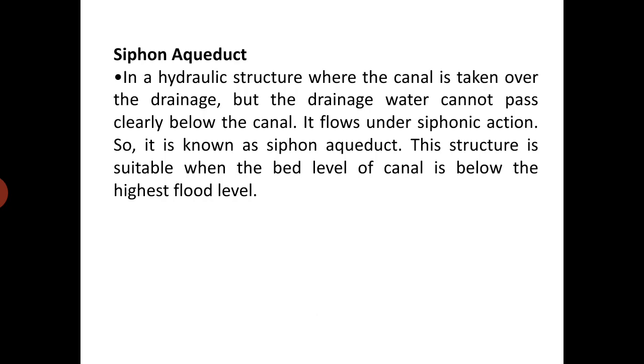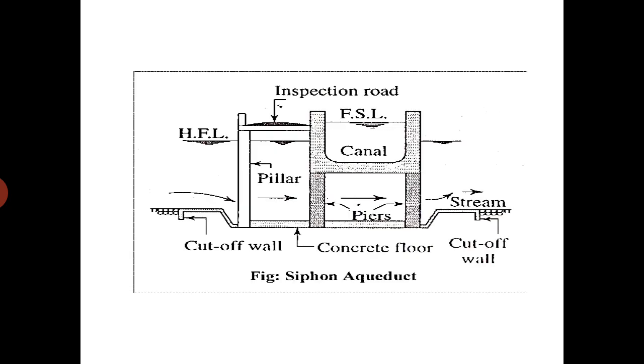This bed level is somewhat below the highest flood level. In this diagram, the highest flood level is above the canal bed. Hence we move the water through the river or any stream or drainage by siphonic action, and it is nothing but the siphon aqueduct, right?